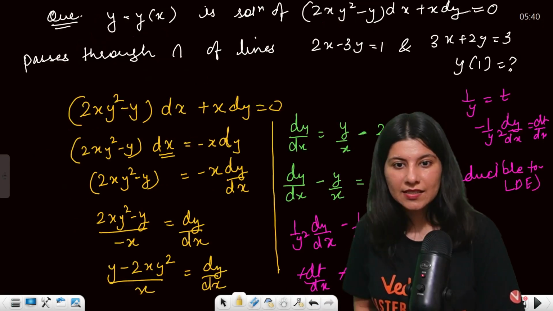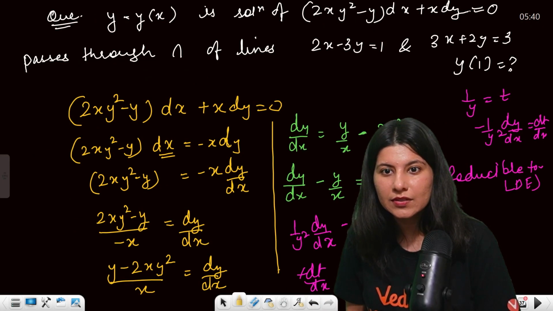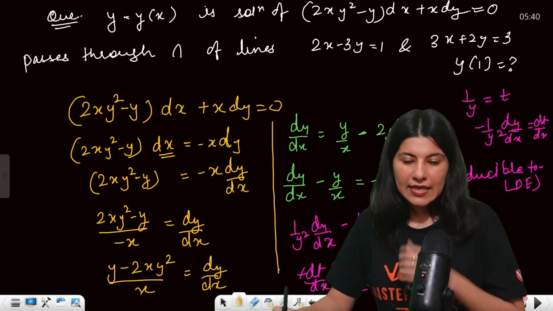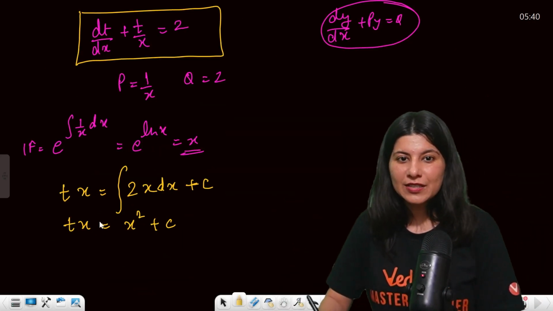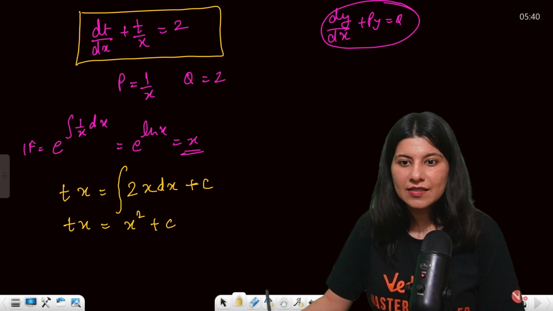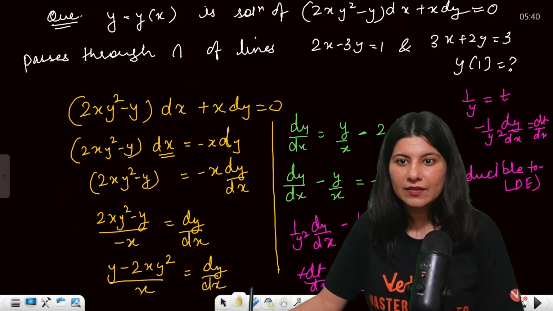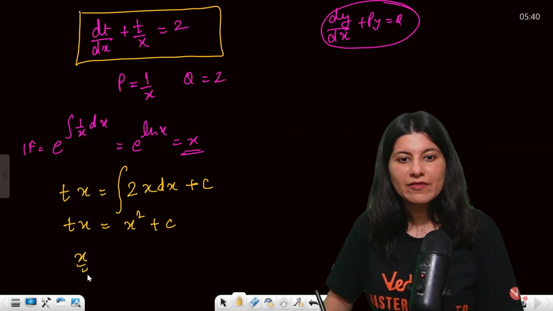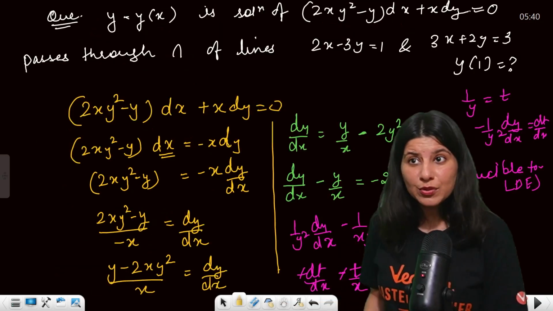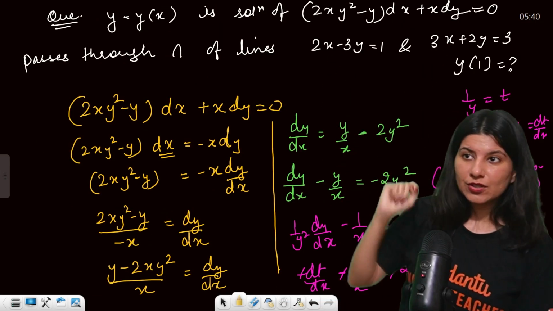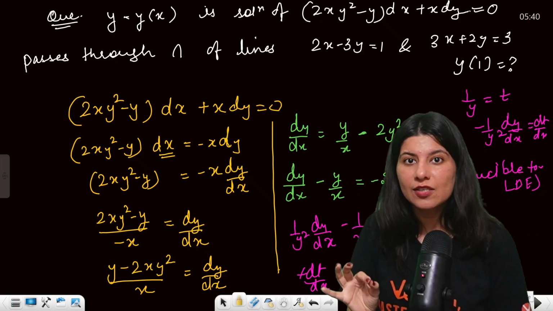Guys, we are okay. Yes, so now I will leave that up to you. I will not be solving it. So t is what you know: t is 1 by y, correct? So x by y equals x square plus c. Now you have to solve these two lines to get the initial condition. What is the initial condition?